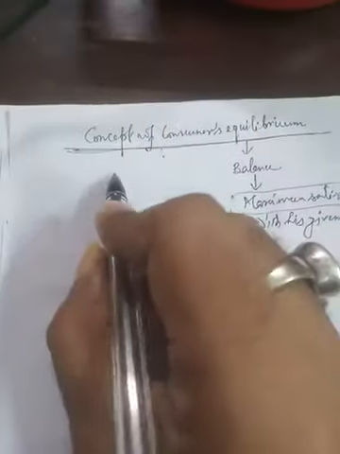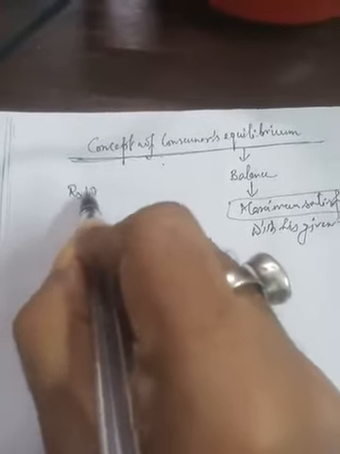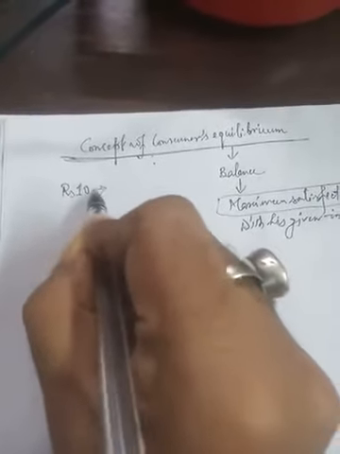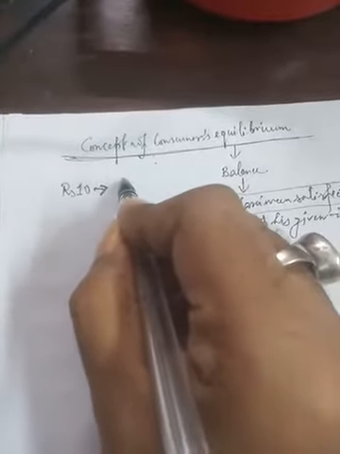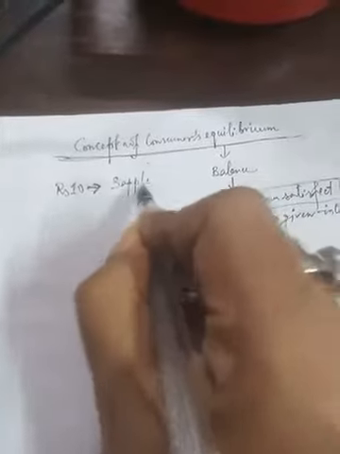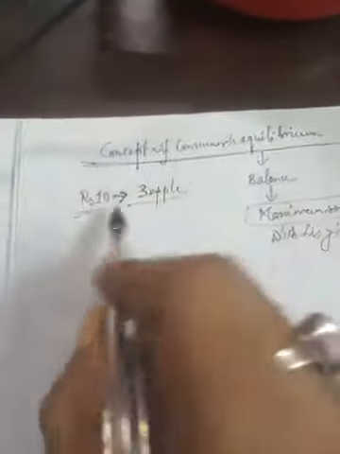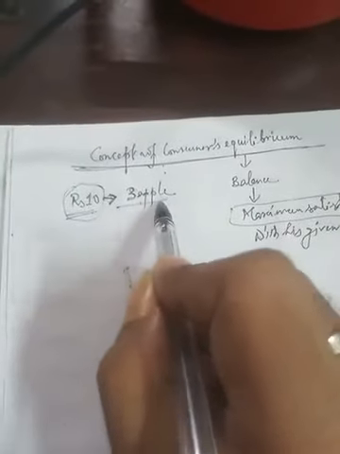Suppose he spends rupees 10 and, spending rupees 10, he gets 3 apples.